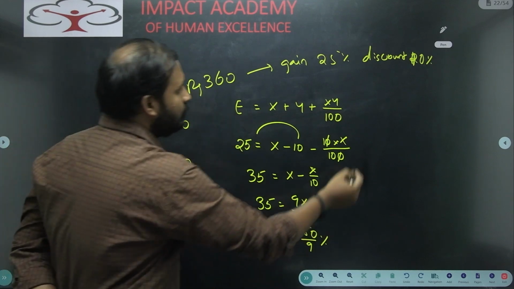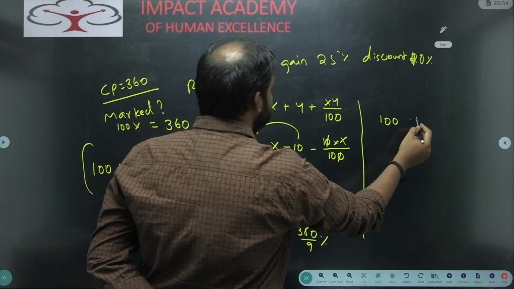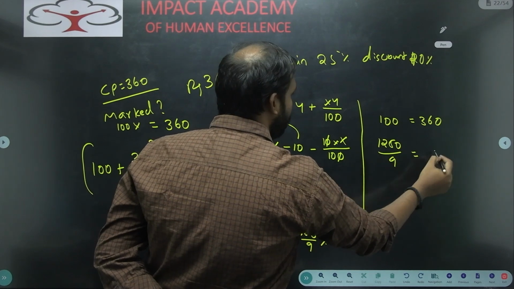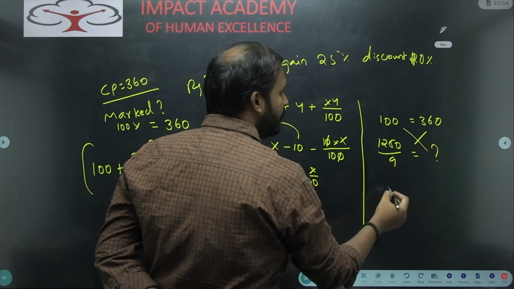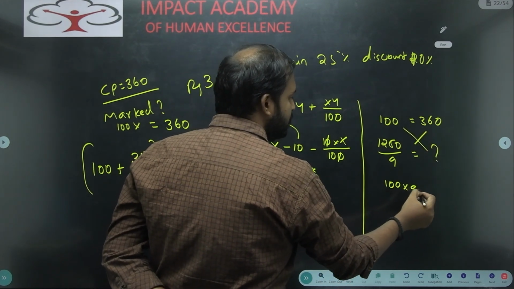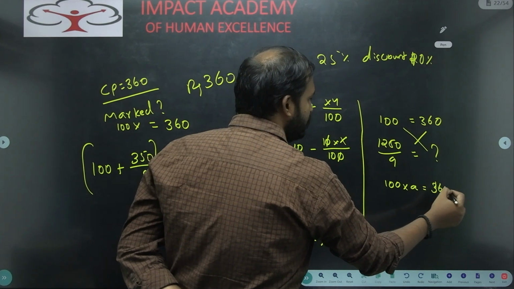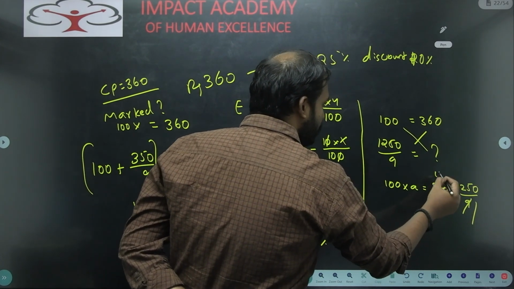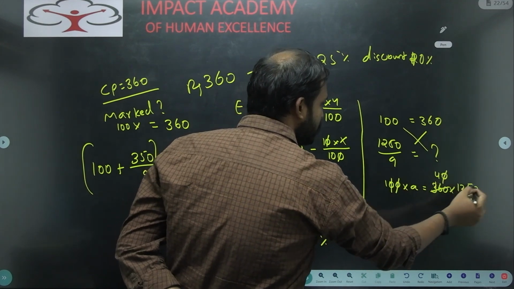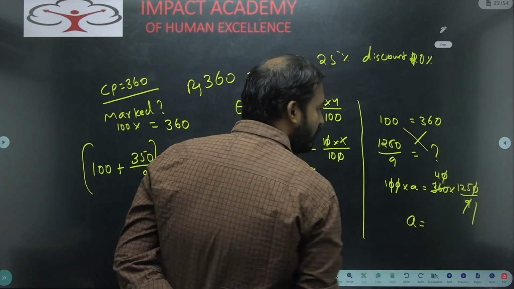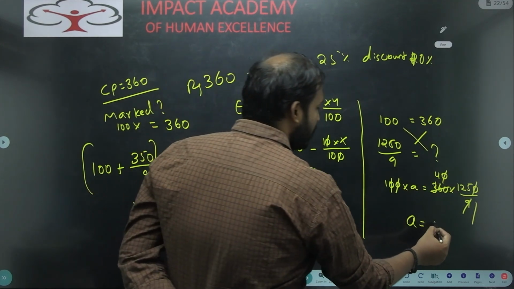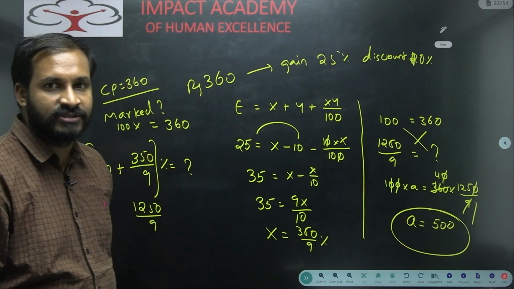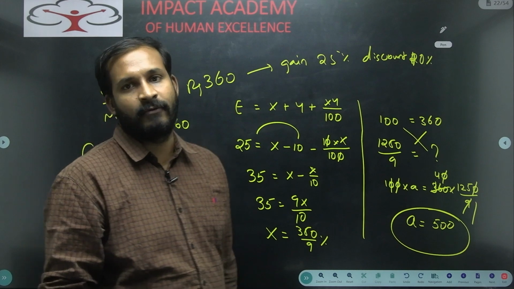So what you can write now? 100 is 360, so 1250 by 9 will become what? Simply cross multiply: 100 into A is equal to 360 into 1250 by 9. 9 ones 9, 40s, the zeros get cancelled. So the A value will become 125, 4s are 500. That means he should sell the product for what price? 500 rupees.